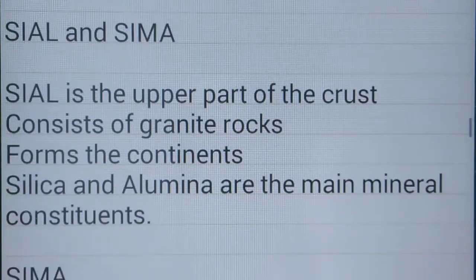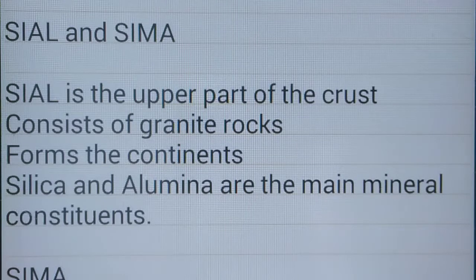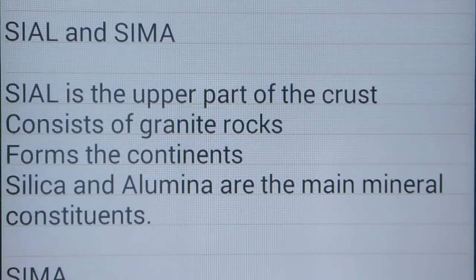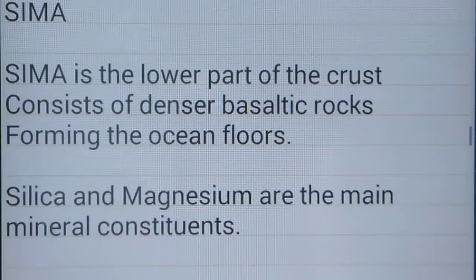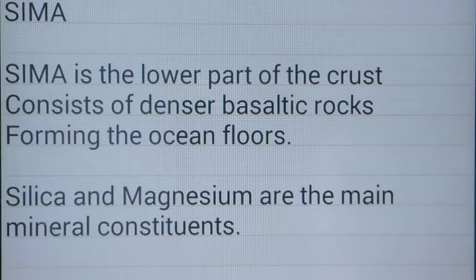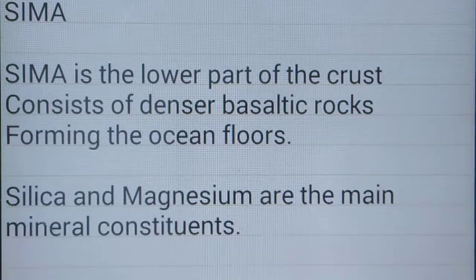Sial, the uppermost part of the crust, consists of granite rocks and forms the continents. Silica and alumina are the main mineral constituents. Sima is the lowest part of the crust, consisting of denser basaltic rocks forming the ocean floors. Silica and magnesium are the main mineral constituents.